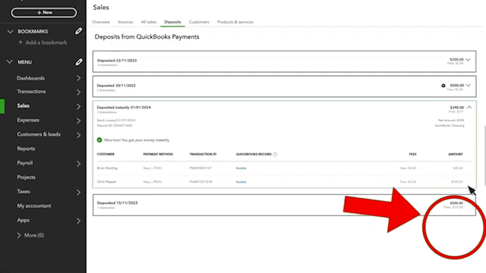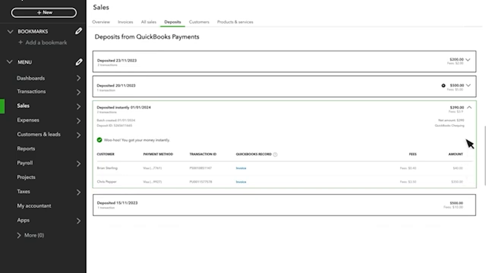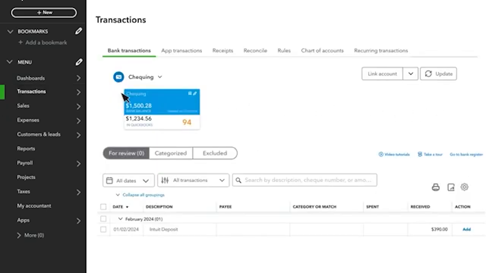When the money hits your bank account, you'll see your deposit in your transactions feed. If you have your bank account connected to QuickBooks, you just need to confirm it, and your books are up to date. You can also accept payments on the go with a QuickBooks mobile app.